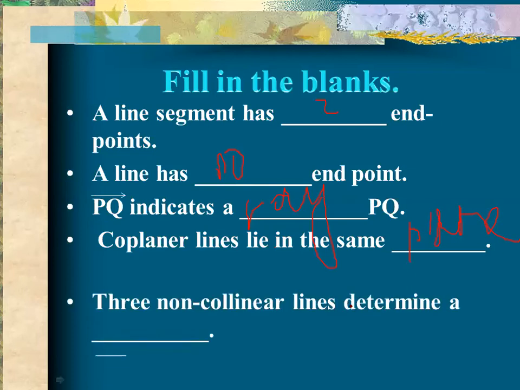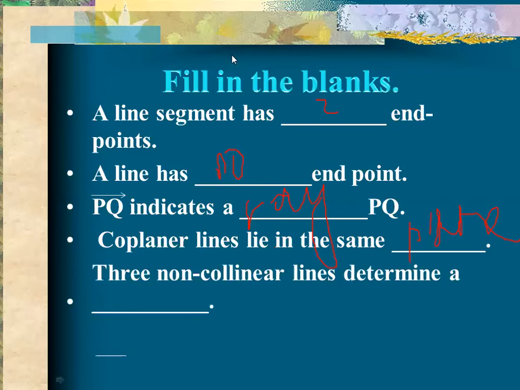Okay, the next question is: three non-collinear points determine a dash. This is the question for Ibrahim Ahmed. Okay, Ibrahim, please reply. Tell me, three non-collinear points determine a dash.